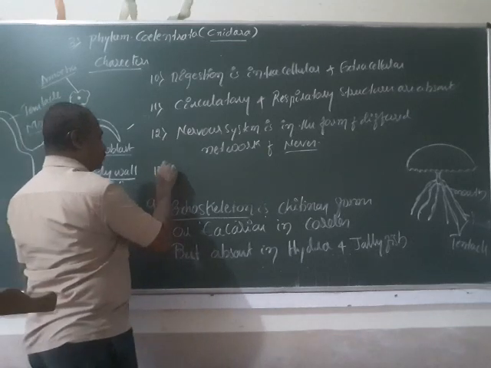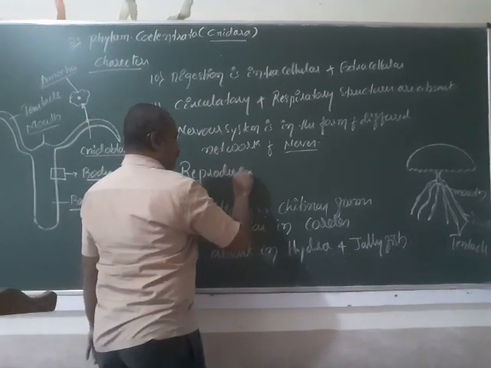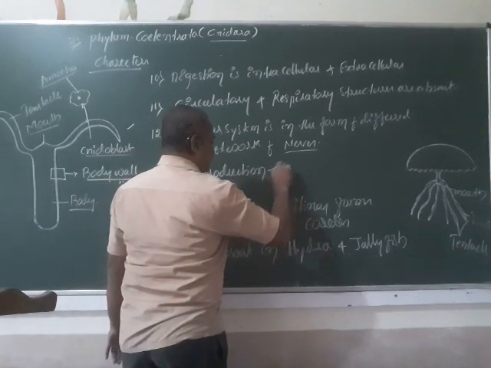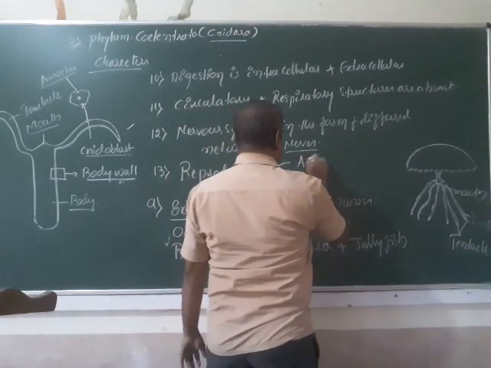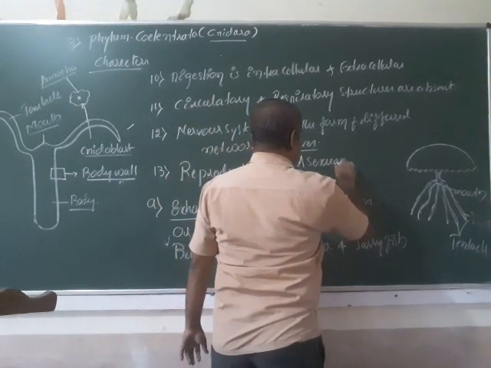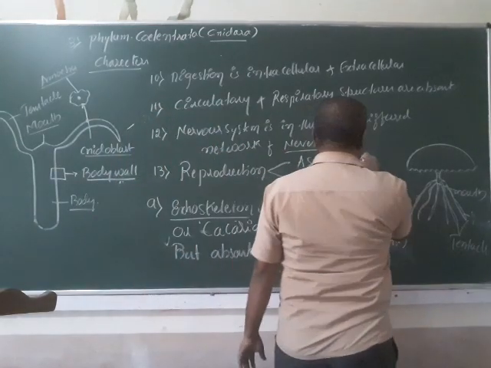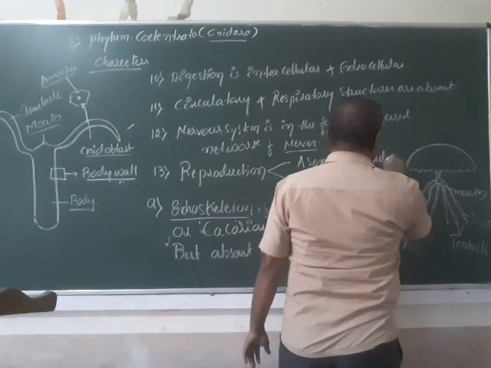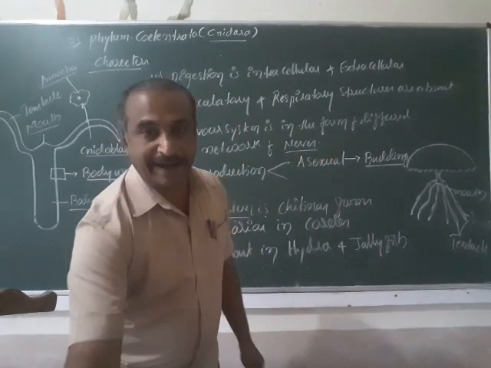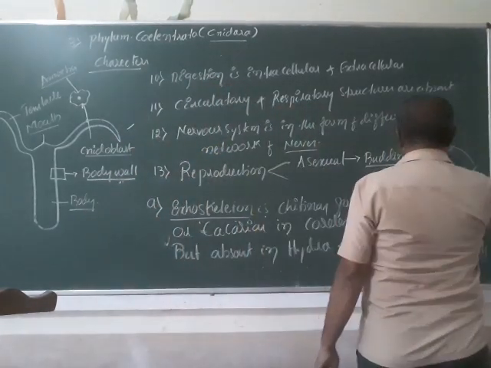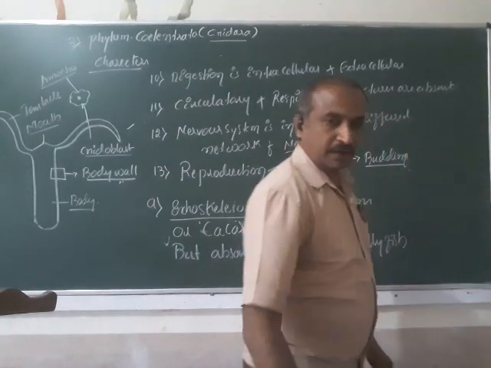The 13th character is reproduction. Reproduction takes place in two ways. One is asexual. Asexual type of reproduction involves budding. This budding is seen in the case of hydra, so let us see how the hydra reproduces asexually.